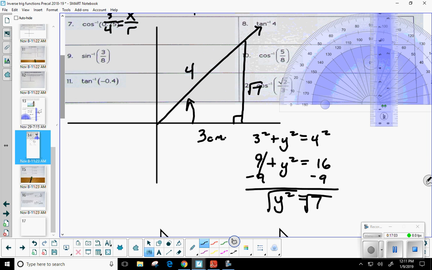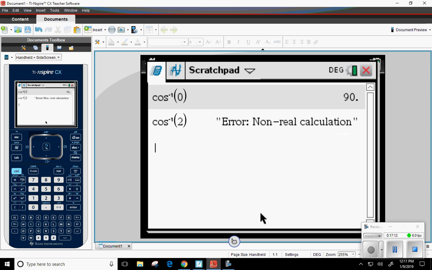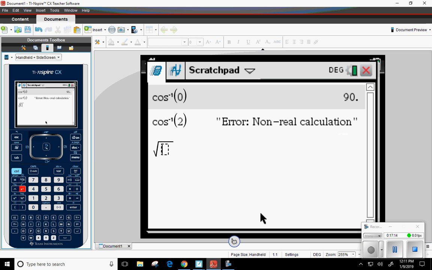Okay. Now, the only problem here is if it's not a whole number, like here, if it's the square root of 7, well, let's see how many centimeters we're actually looking at. So let's see, square root of 7. Okay. Enter, enter, enter. There we go. So about 2.65, right?